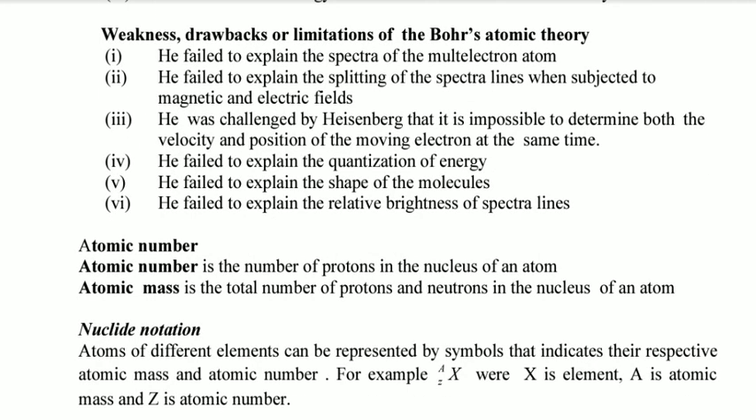Weaknesses or drawbacks: he could not explain the effect of multi-electronic atoms, or the splitting of spectral lines when subjected to a magnetic or electric field. He was challenged by Heisenberg, who said it is impossible to determine both the velocity and the position of a moving electron at the same time. We shall see it later: the Heisenberg uncertainty principle. Then he failed to explain quantization of energy. He failed to explain the shape of a molecule, that is the shape of the orbit. He failed to explain the relative brightness of spectral lines, that is why some of the spectral lines are bright and some of them are not as bright as others.